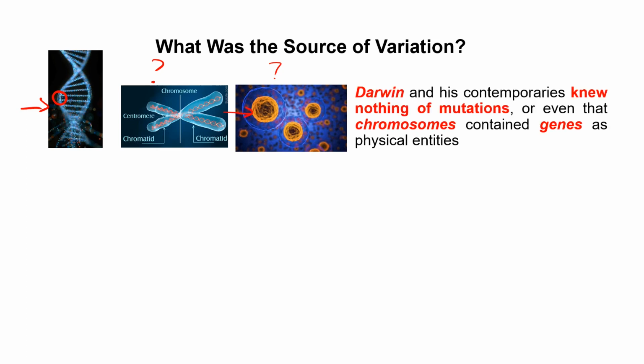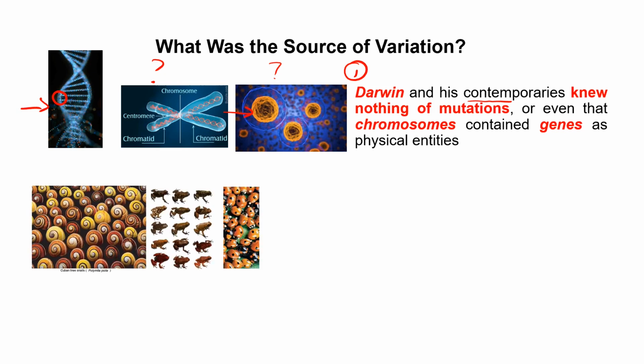So, the first thing that we have to understand about Darwin is that at this time, Darwin and his contemporaries didn't know anything about mutations, chromosomes, or genes. The only thing that Darwin knew, when he proposed his idea of natural selection, is that there were descendants with modifications.